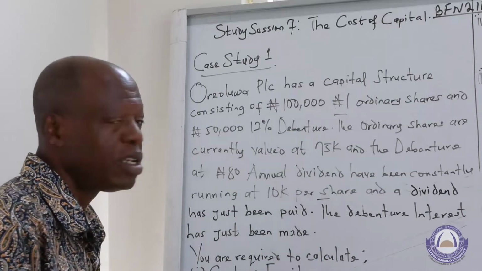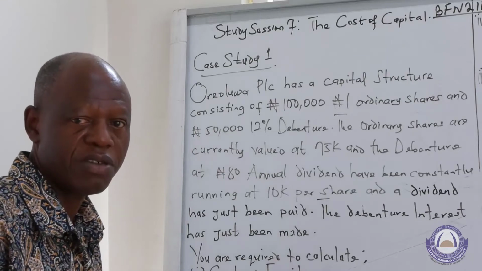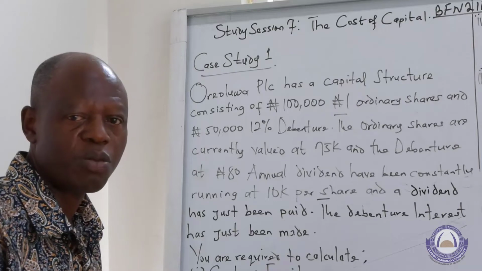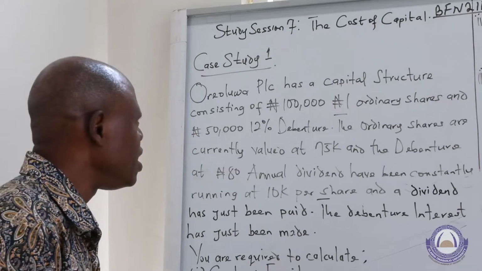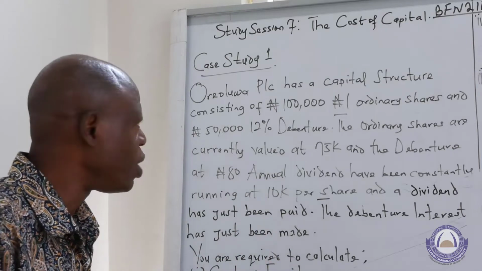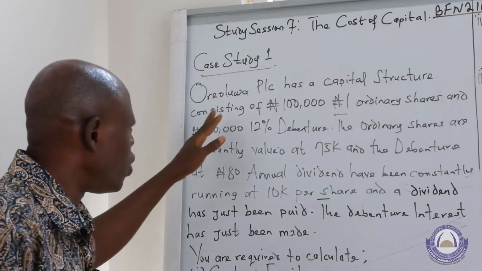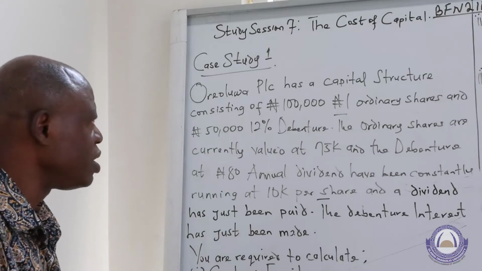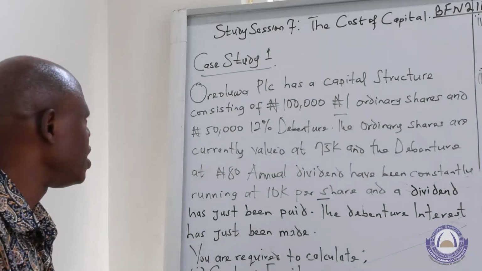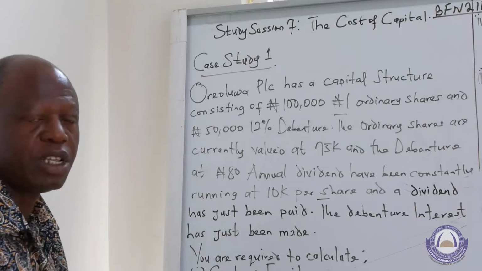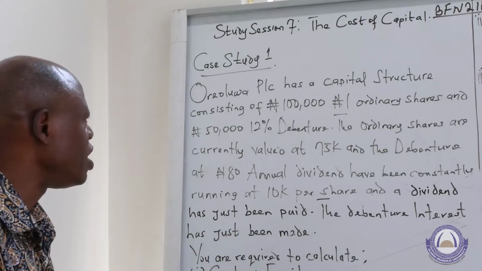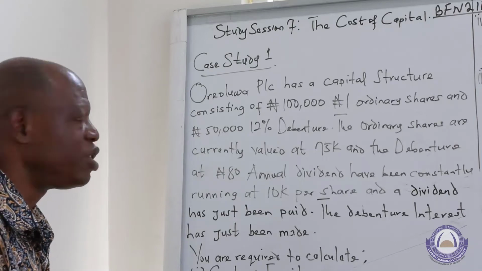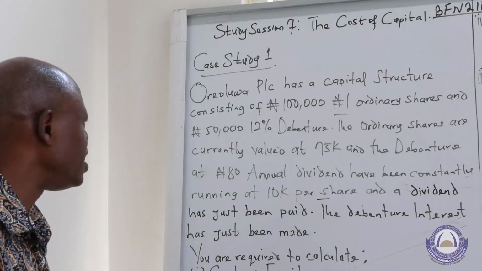The other one is the financing decision. Aside from the financing decision, we have what is referred to as the dividend policy decision, with the return of profit to owners of capital. Let's take this example on Oreluwa PLC. Oreluwa PLC has a capital structure consisting of 100,000 naira ordinary share and 50,000 naira 12% debenture. The ordinary shares are currently valued at 75 kobo, and the value of the debenture is currently 80 naira.